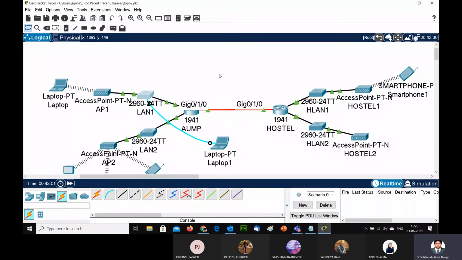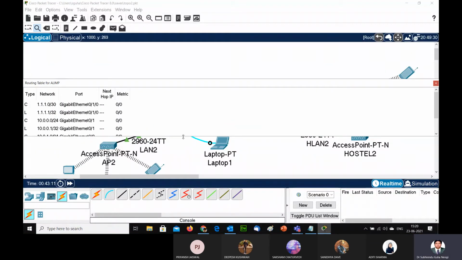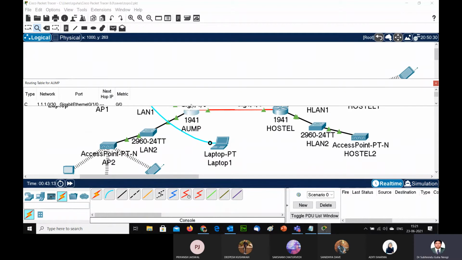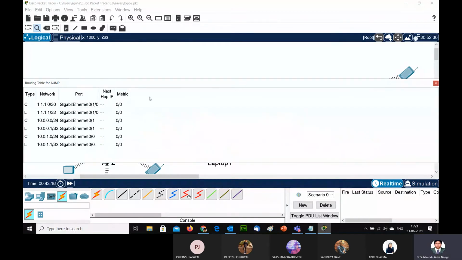So today I'm just going to tell you something. What is a router? A router basically has a routing table. So just listen to that. You can see this router has a routing table where these two networks are missing. What are the networks missing?